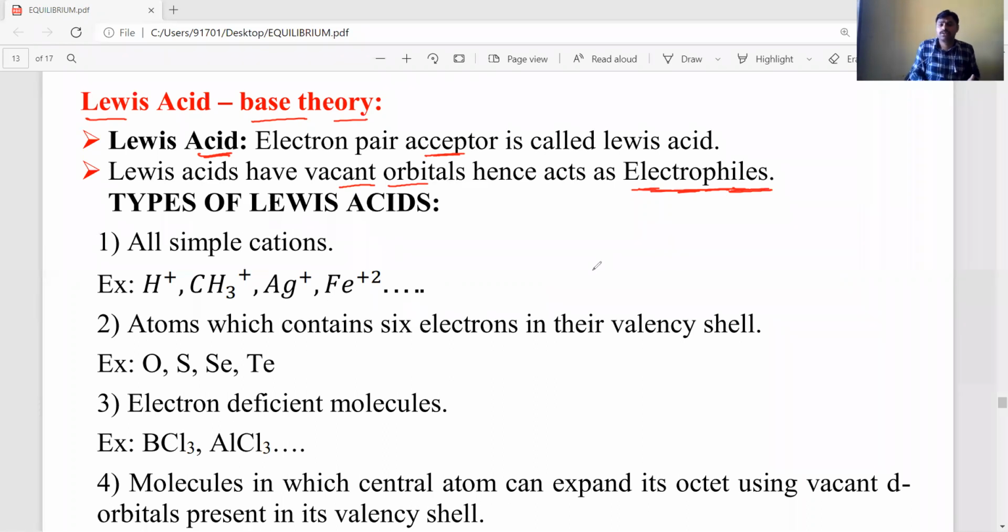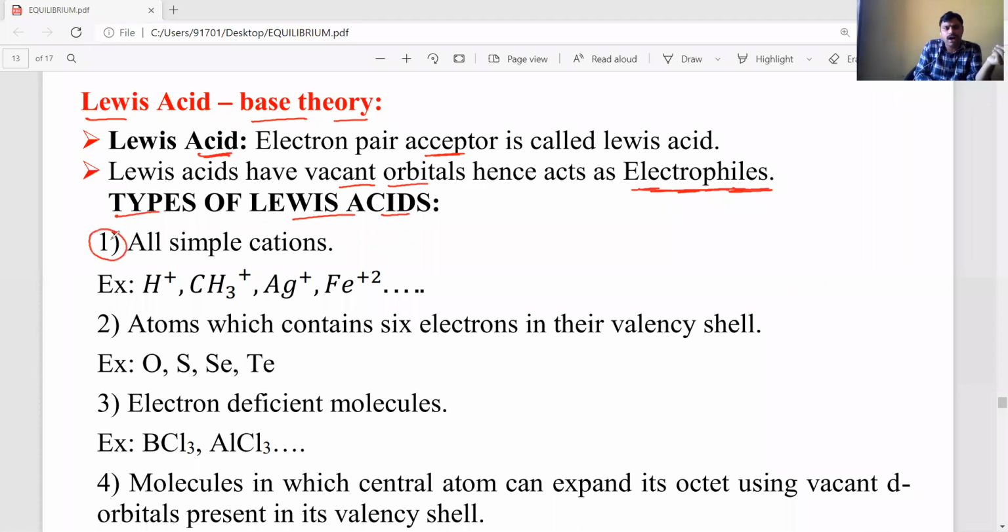Okay, students. So electron deficient species are called electrophiles. Lewis acids are also electron deficient species. That's why they are accepting electrons. Hence, Lewis acids act as electrophiles. Let's see the types of Lewis acids.